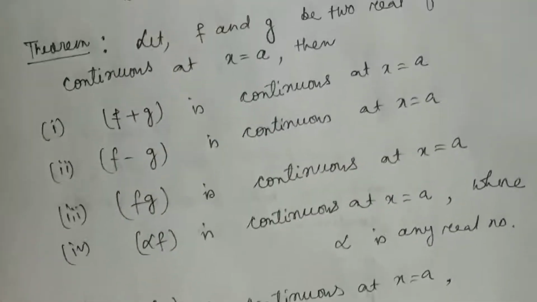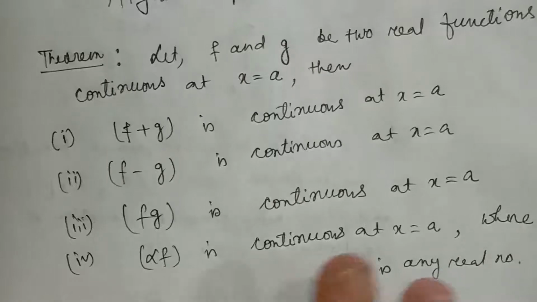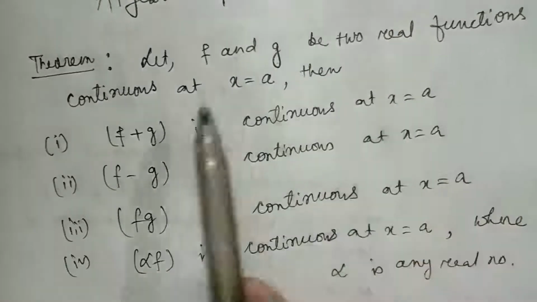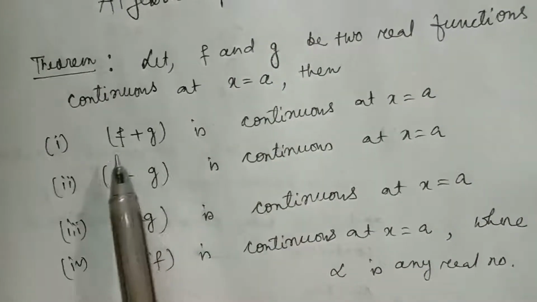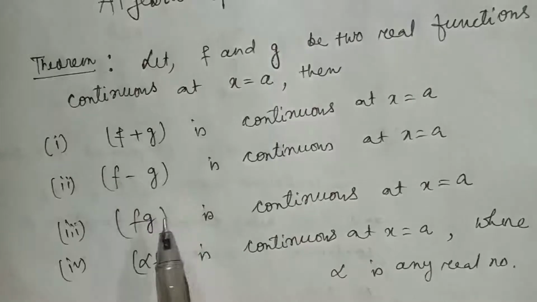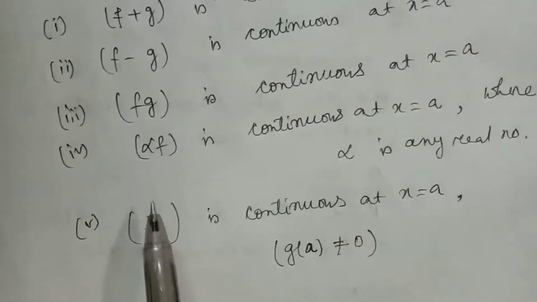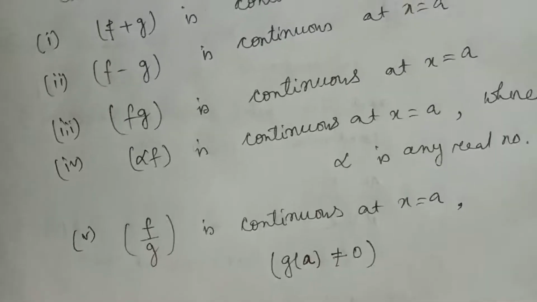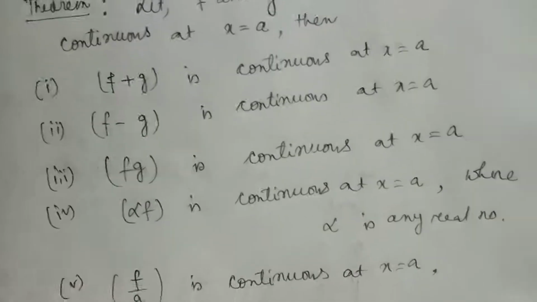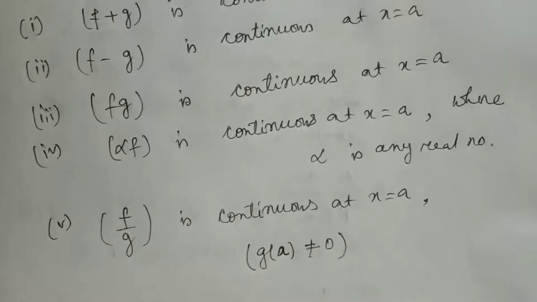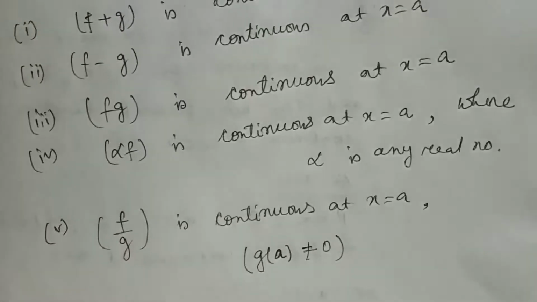Okay, so if f and g are continuous at x equal to a, then sum, difference, product, constant into a function alpha f, and quotient of the functions f and g all will be continuous at x equal to a. Now this can be extended.